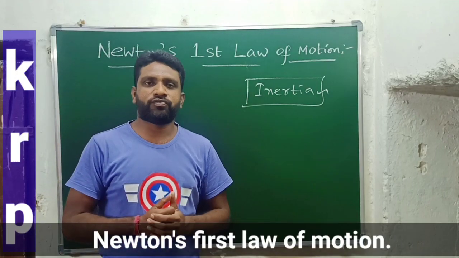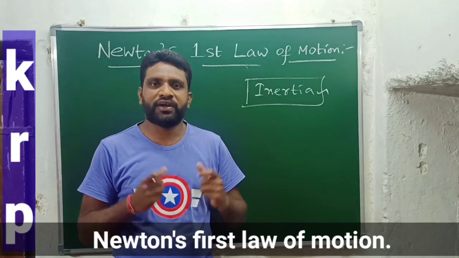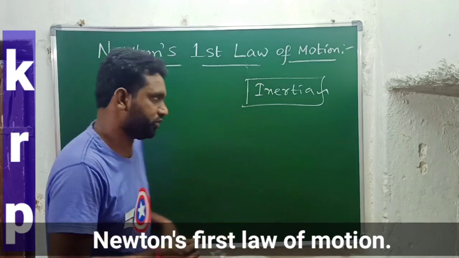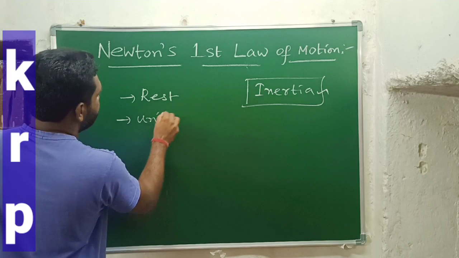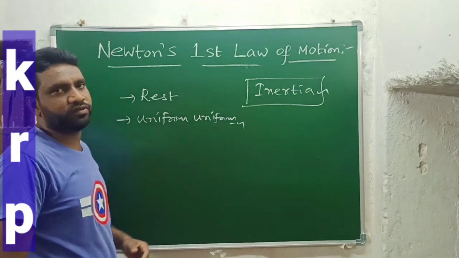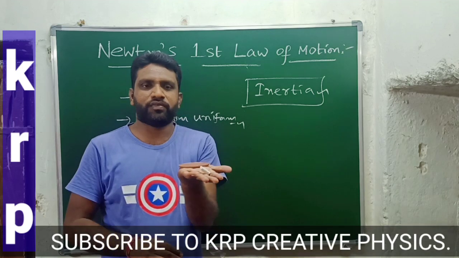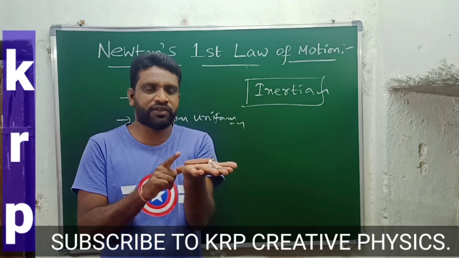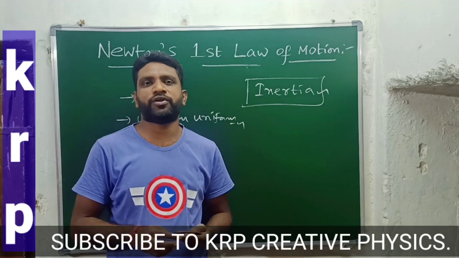So how can we define Newton's first law? Very simple. Until or unless a net force is applied on the object, that object has to continue its state of rest or uniform motion. That is said to be Newton's first law. For example, this object is resting on my palm. Until or unless I apply some force on this object, it is going to continue its rest position. But if I apply some force, it is going to move, it is going to displace. That is said to be Newton's first law.